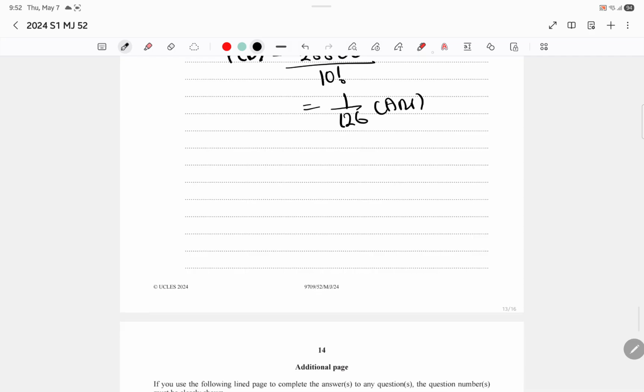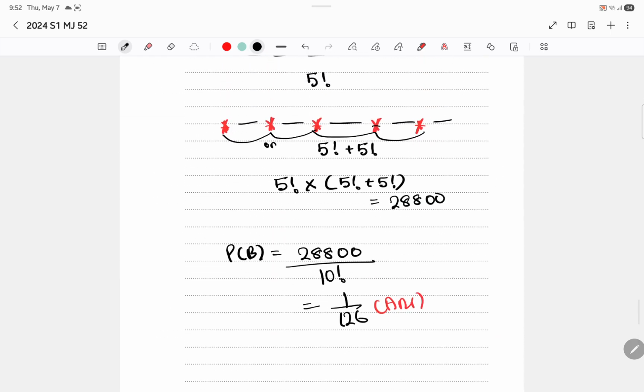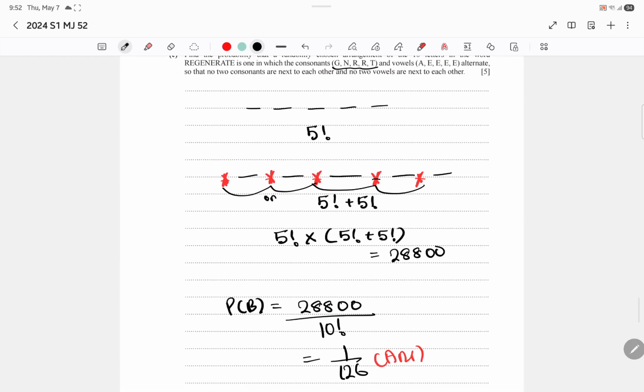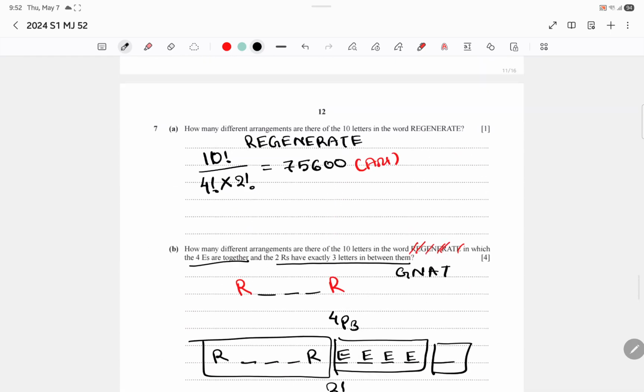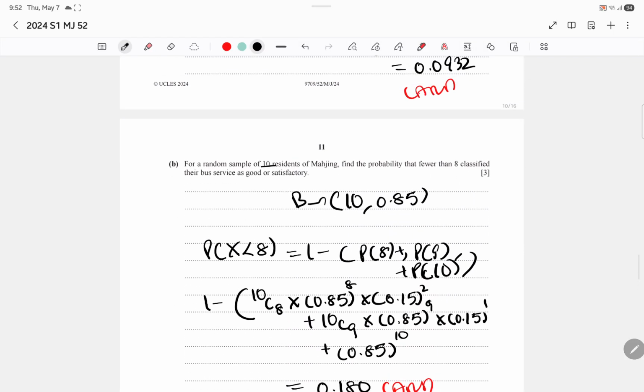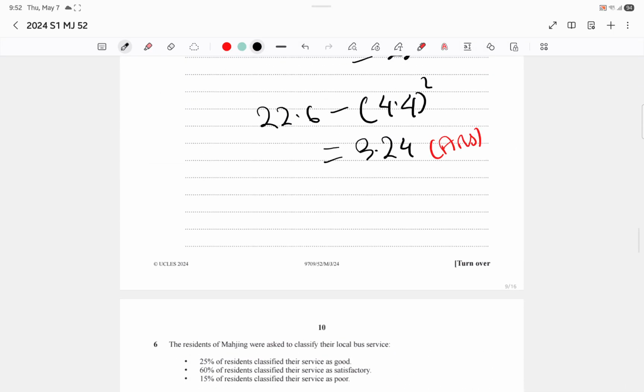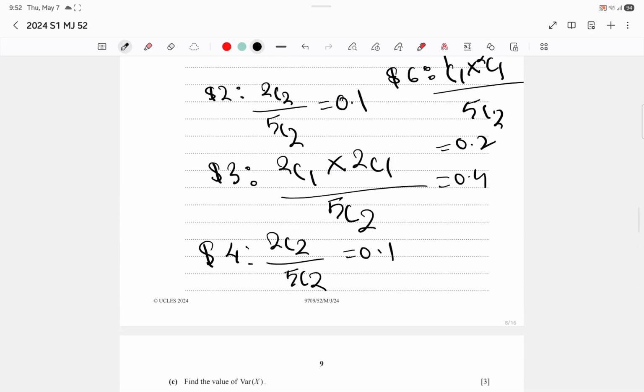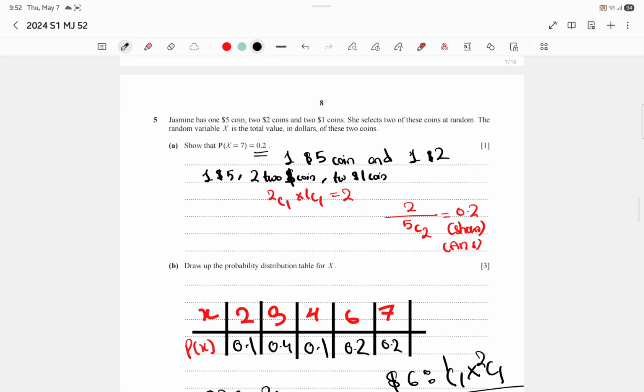Yeah, that's it. I think I'm done with the paper. I would say this paper was relatively hard. Some questions were pretty tricky, for example, this one right over here. And normal distribution was also mid. This part could be tricky to some if you cannot combine.